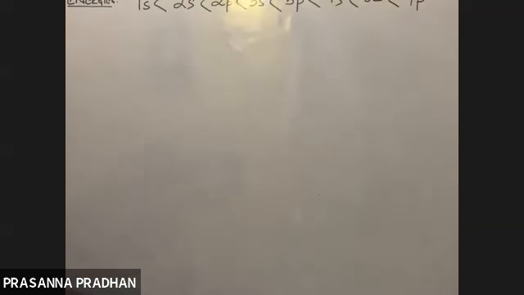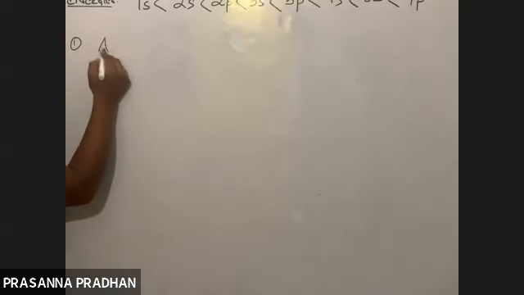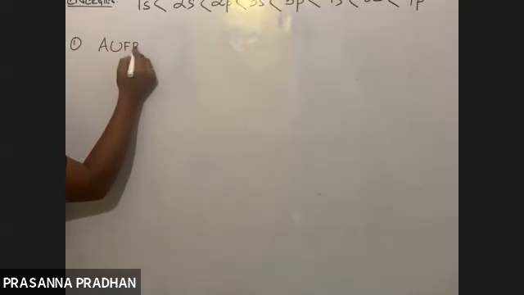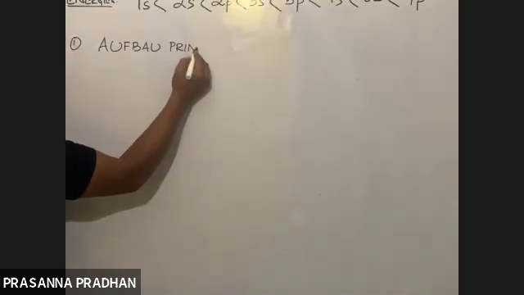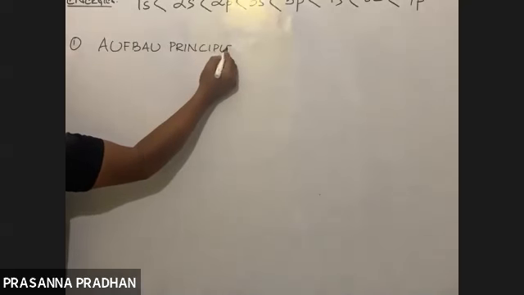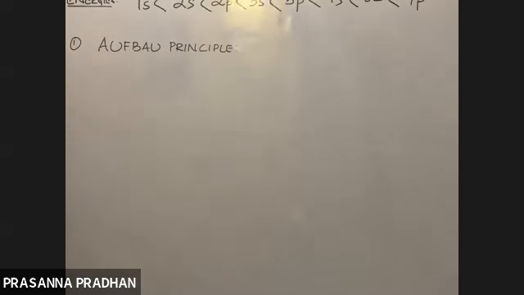Now, first write down the Aufbau principle. A-U-F-B-A-U. Aufbau principle.